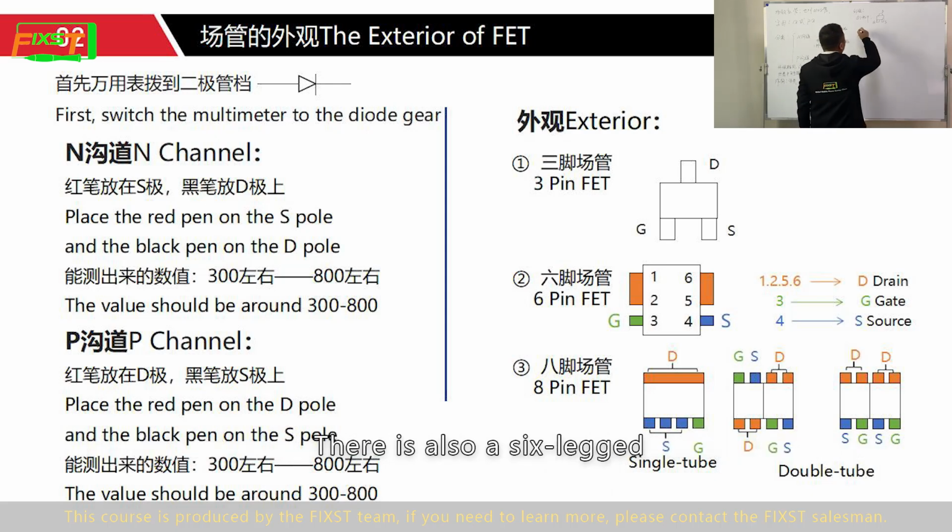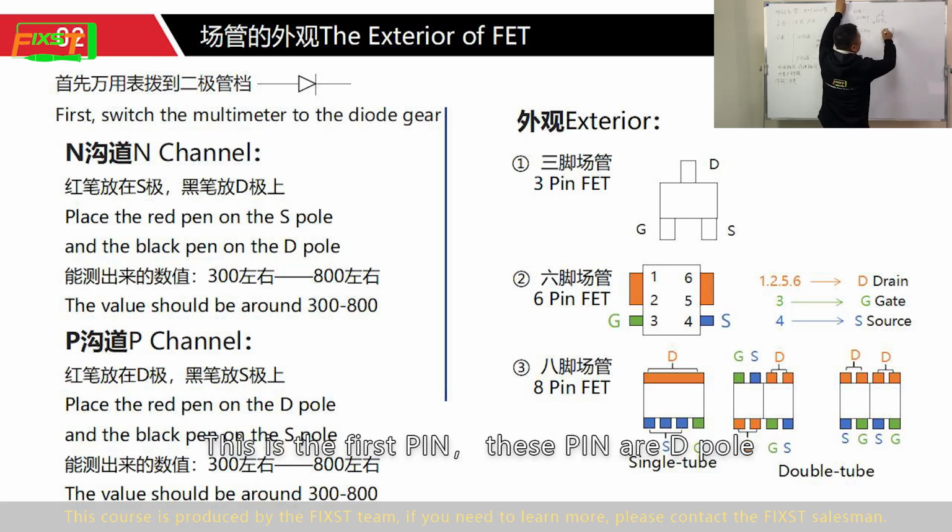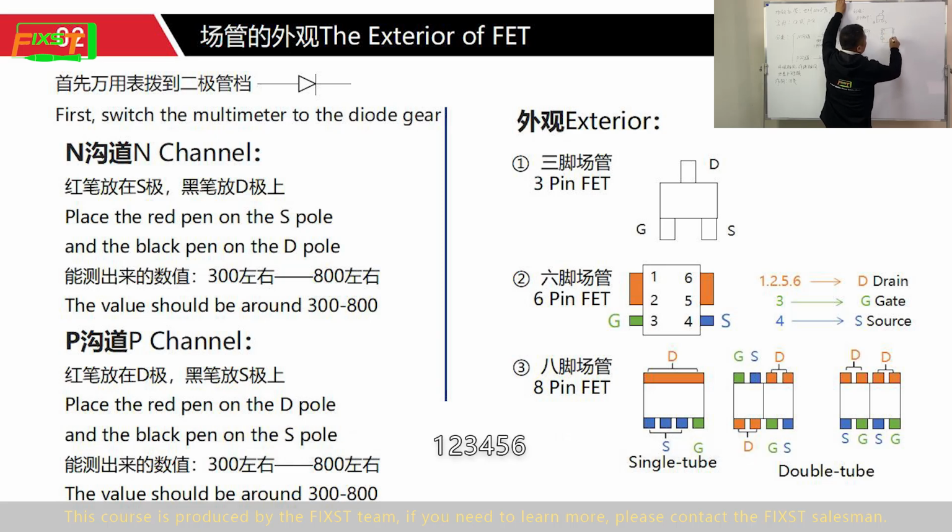There is also a 6-pin. This is the first pin. 1, 2, 3, 4, 5, 6.